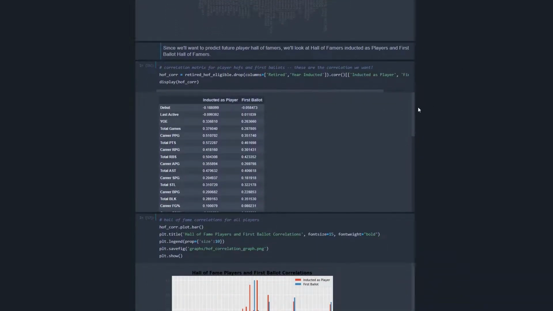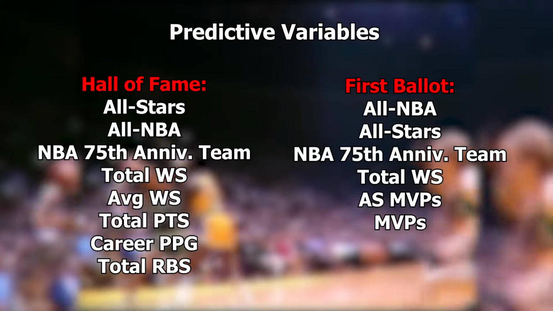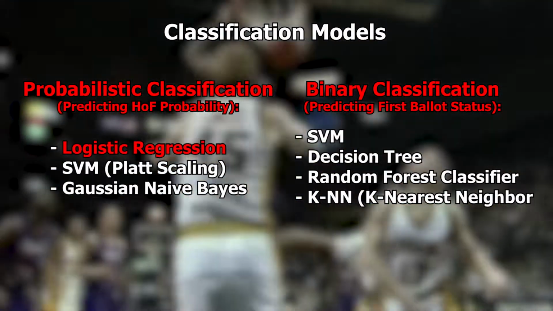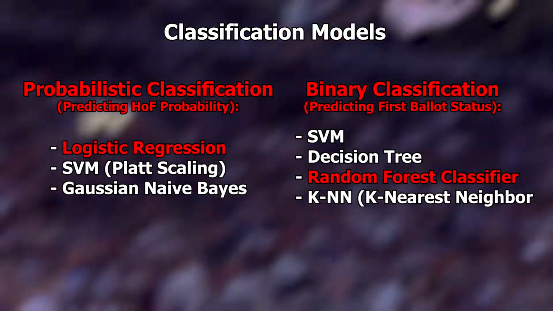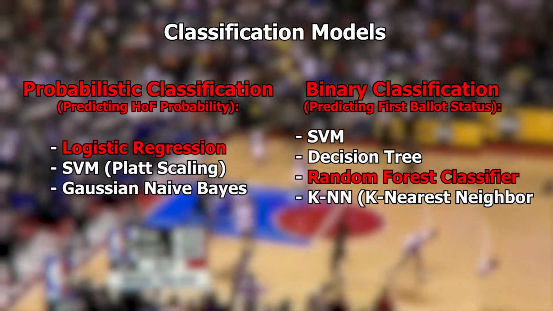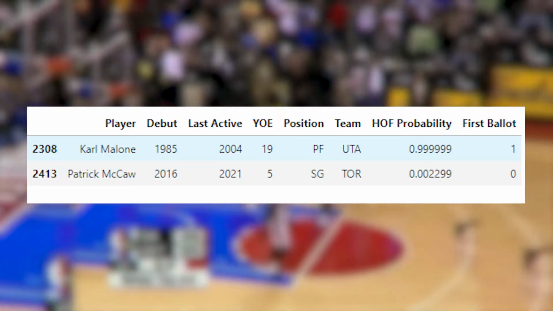To find the most correlated variables among Hall of Famers and first ballot Hall of Famers, I used the correlation matrix. Any variables higher than a 0.5 were included as predictive variables for the classification models. Out of these models, logistic regression and random forest classifier were the most accurate, so let's go ahead and use these in our predictions. First, we'll check out the predictions for Patrick McCaw and Malone.